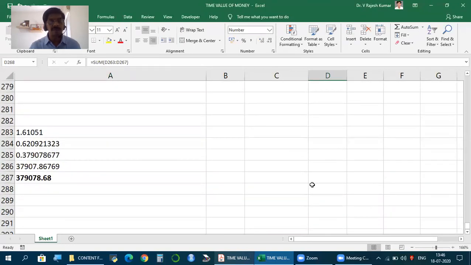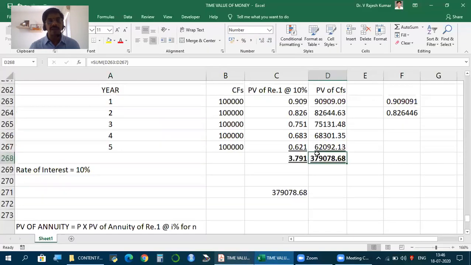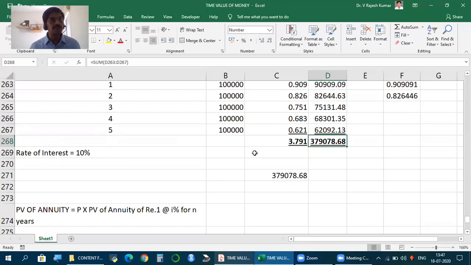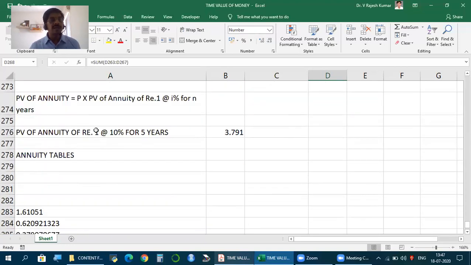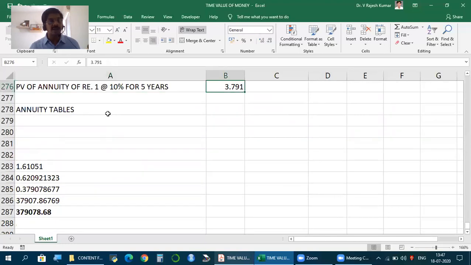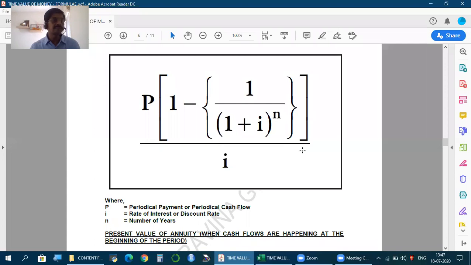So this is another formula we can use. You can calculate present value of annuity in two ways. One, with direct calculation, how we find present value for a series of cash flows, the same way you calculate. Two, calculate using present value of annuity of 1 rupee at 10% for 5 years, which you can find in the annuity table or use the formula.